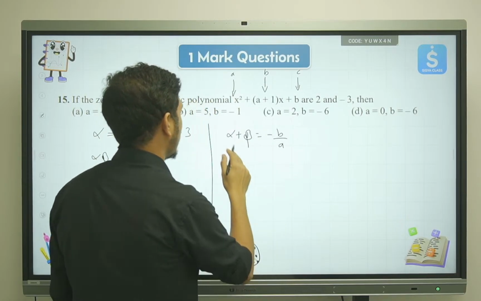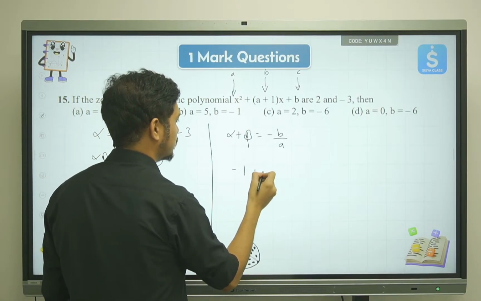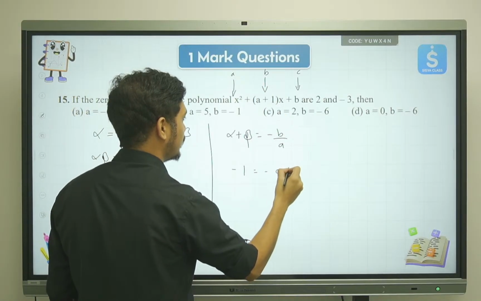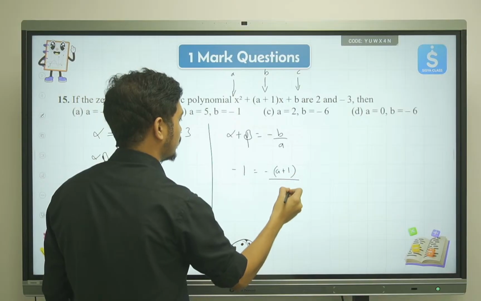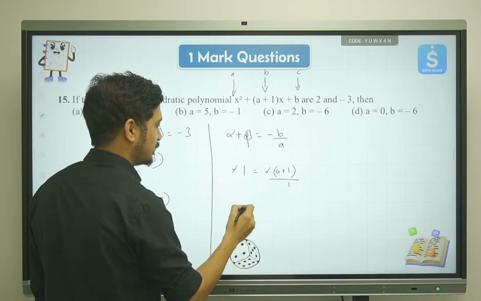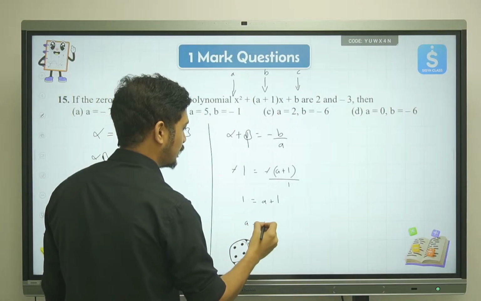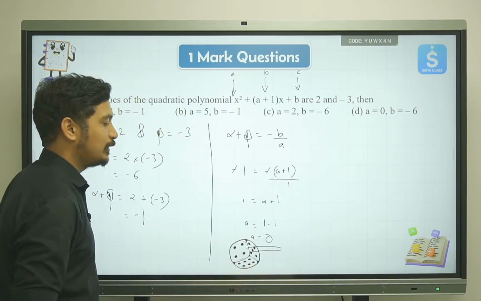We already know alpha plus beta is minus 1, so minus 1 is equal to minus (a plus 1) upon a. The value of a is 1, so minus minus gets cancelled. We have 1 is equal to a plus 1, so a is equal to 1 minus 1, a will be equal to 0. So we have the value of a now.